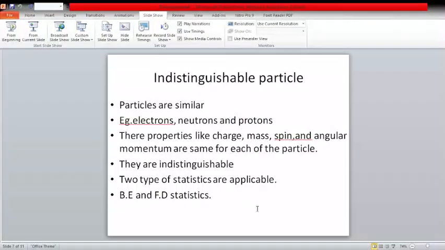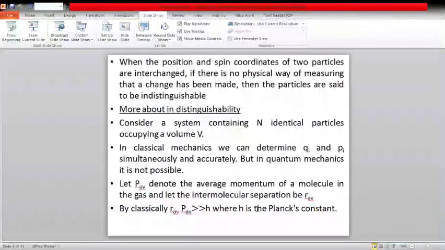Indistinguishable particles are similar. Examples: electrons, neutrons and protons. Their properties like charge, mass, spin, angular momentum are the same for each particle. They are indistinguishable. The two types of statistics applicable are Bose-Einstein and FD statistics. When the position and spin coordinates of two particles are interchanged, if there is no physical way of measuring that change, then the particles are said to be indistinguishable.